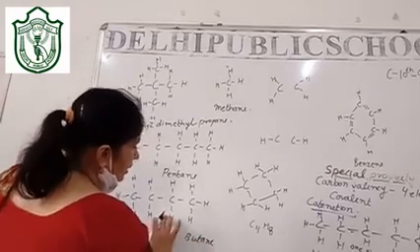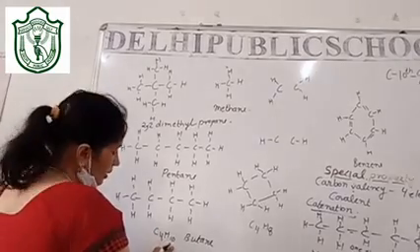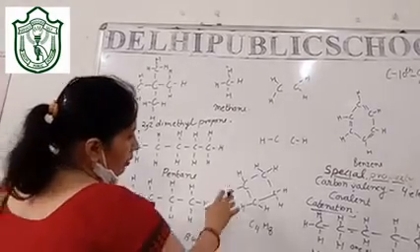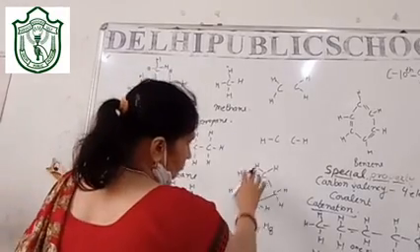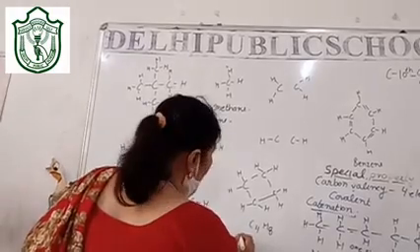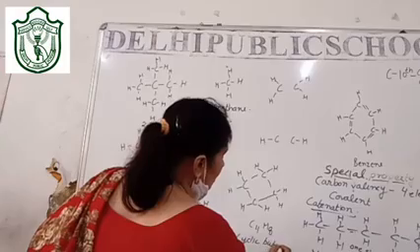Now see the difference. What is the difference here? You find that there are C4H10, with 4 carbon there are 10 hydrogen. But this is a cyclic structure. Here 2 hydrogen are less. So it is cyclic butane. This is the cyclic butane.